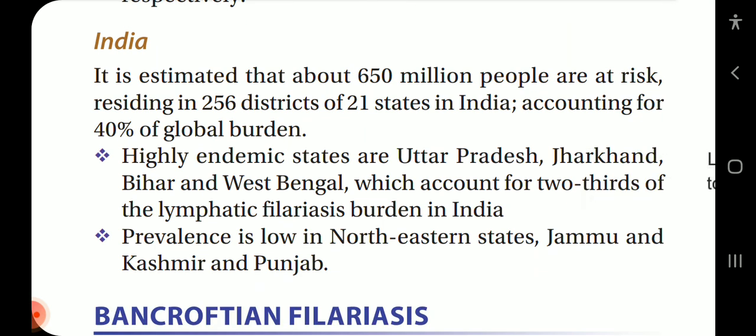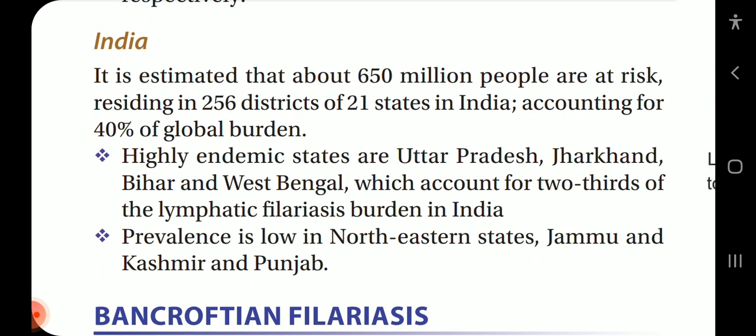India: it is estimated that about 650 million people are at risk, residing in 256 districts of 21 states in India, accounting for 40% of the global burden. Highly endemic states are Uttar Pradesh, Jharkhand, Bihar, and West Bengal, which account for two-thirds of the lymphatic filariasis burden in India.